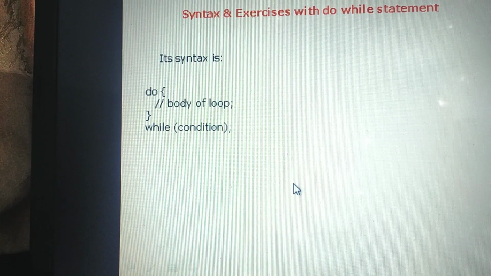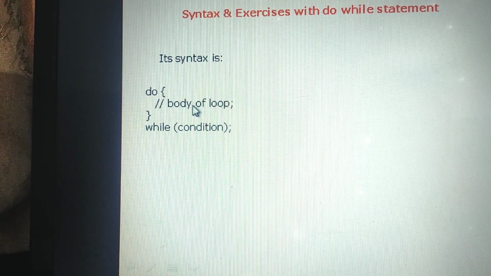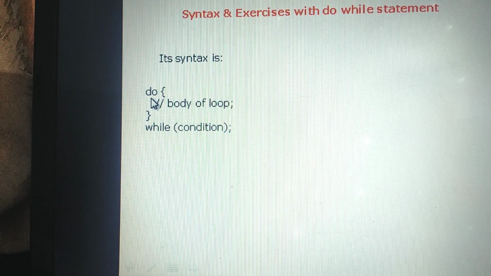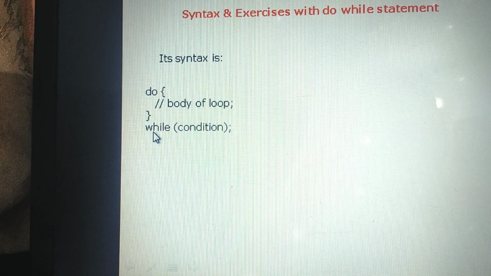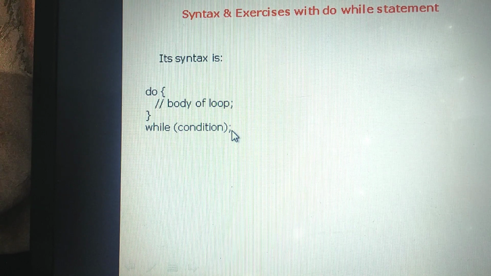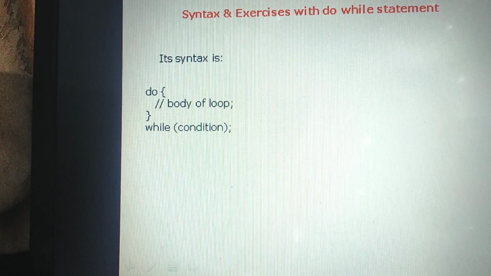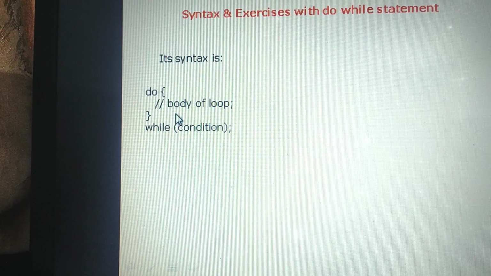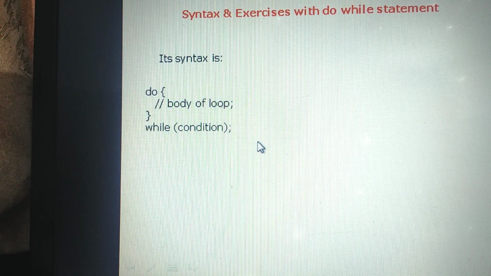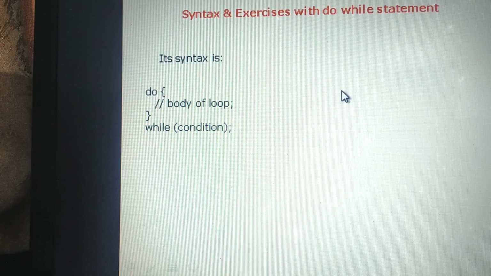Let us see the syntax of do while. It starts with the keyword do, then the body of the loop within curly brackets, and ends with while and the condition terminated by a semicolon. Let's see how it works. The body of the loop is executed first, then the condition is evaluated. If the condition becomes true, the body of the loop inside the do statement is executed again.